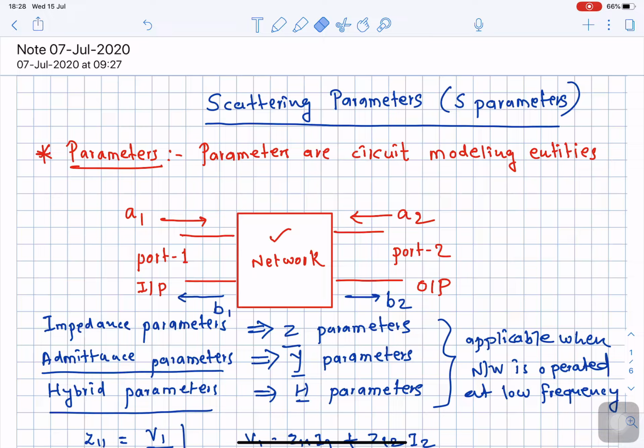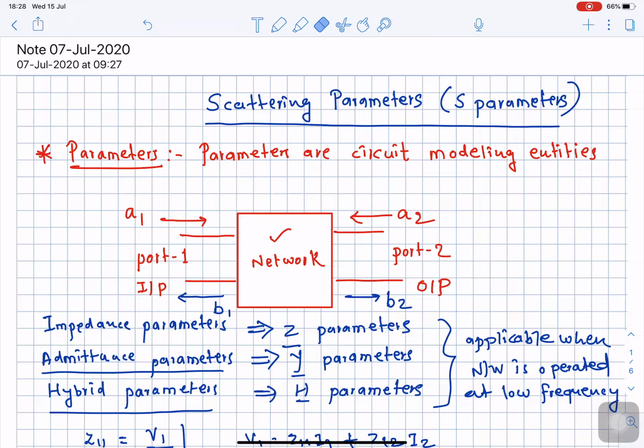In order to understand the operation of scattering parameters, we will take the help of two-port network theory, which is already covered in your earlier semesters. The same two-port network we are utilizing here.